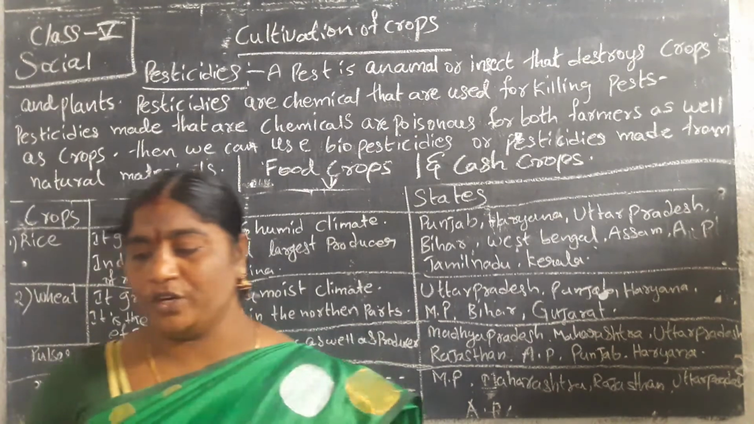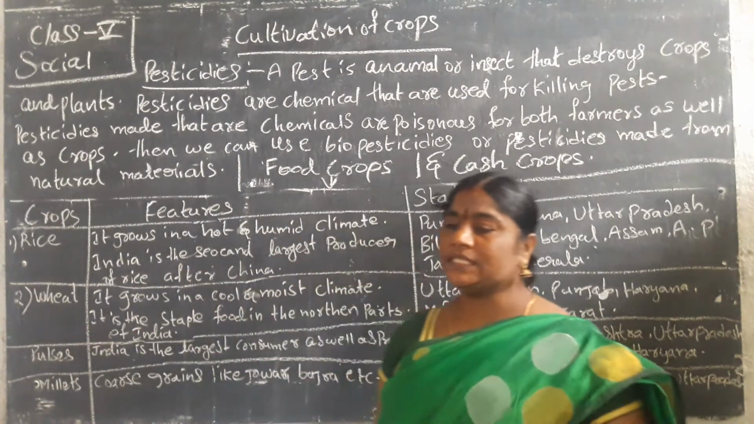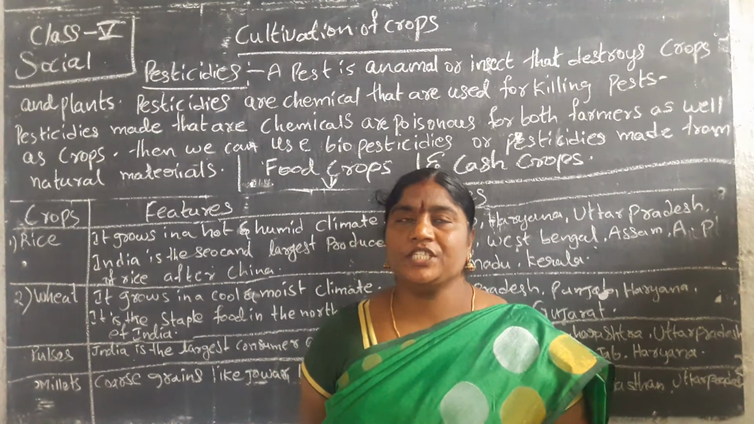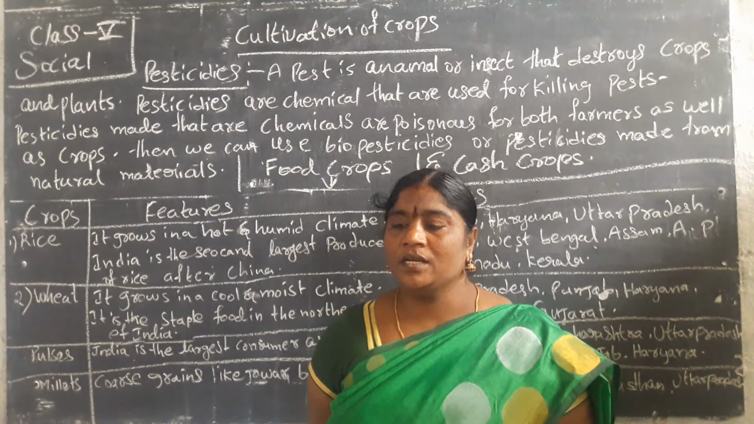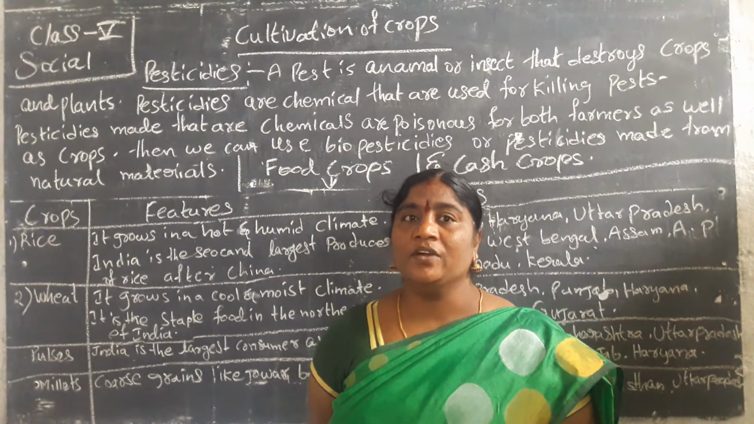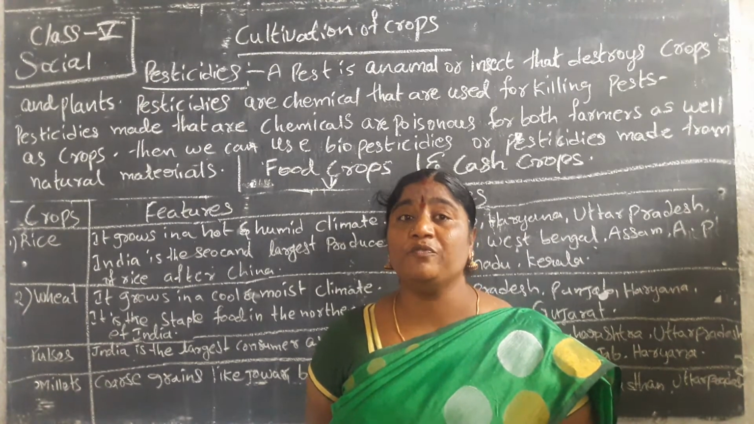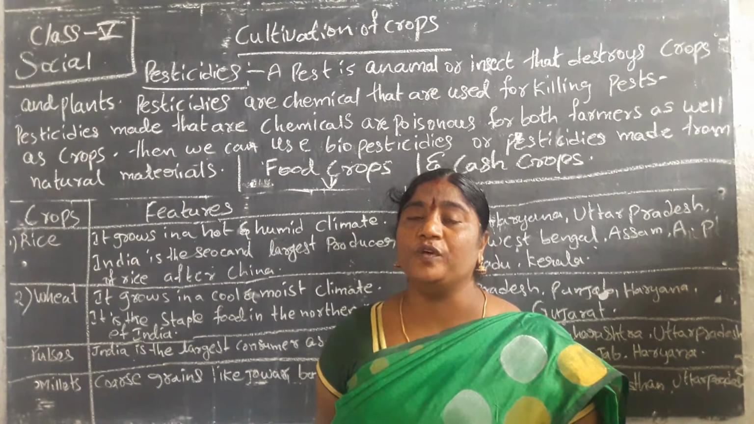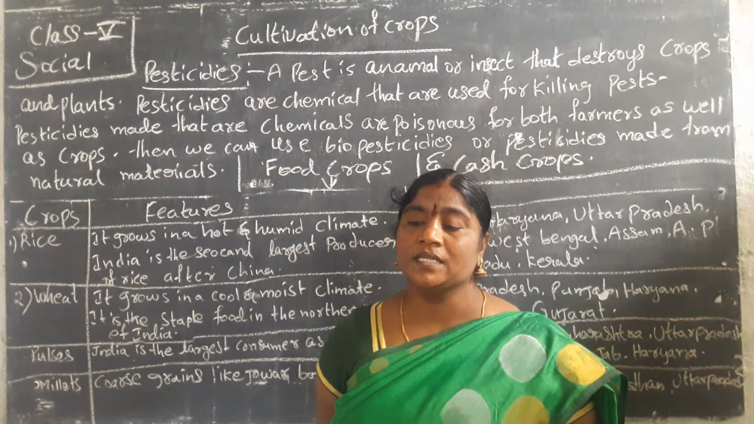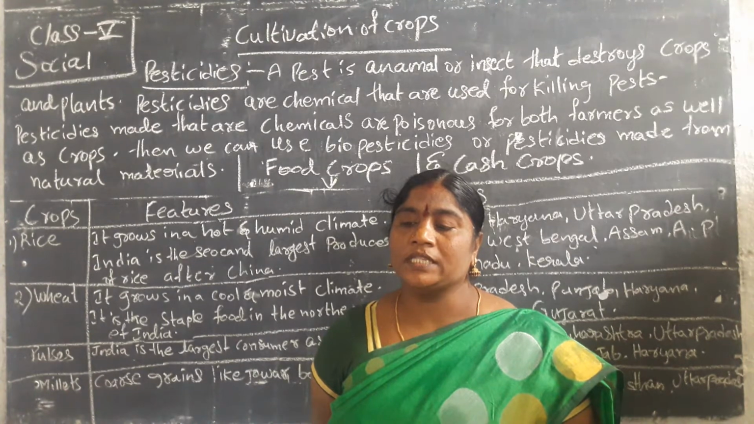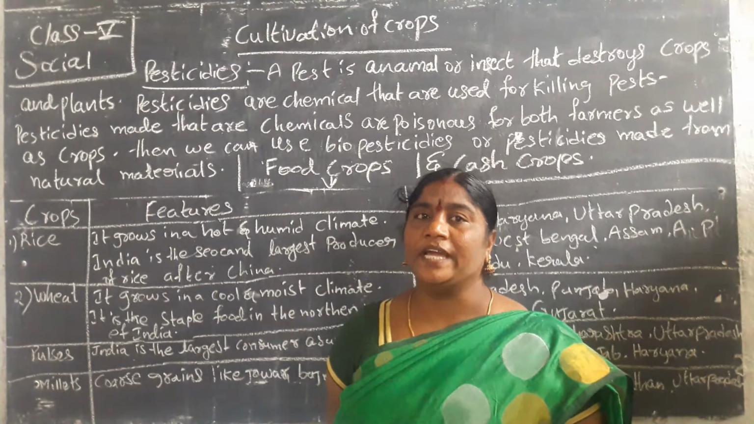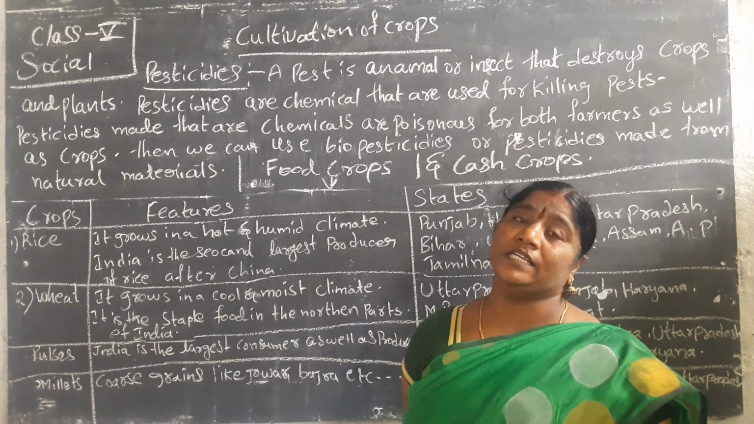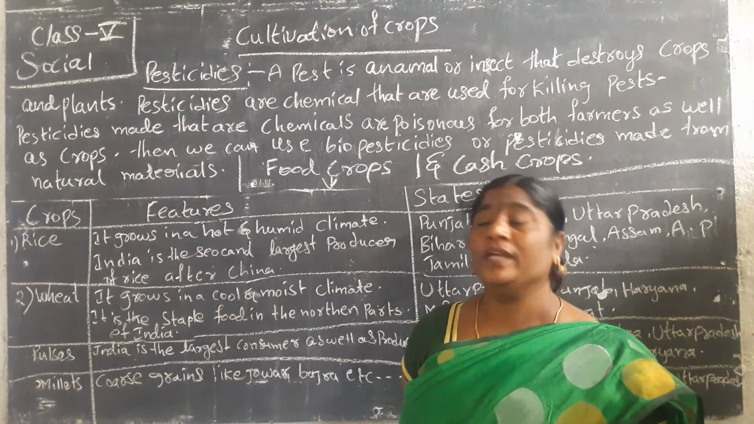It is the main food in the eastern, northern, and southern parts of India. What is the main food of India? The rice crop is the main food of India, in the eastern, northern, and southern parts.